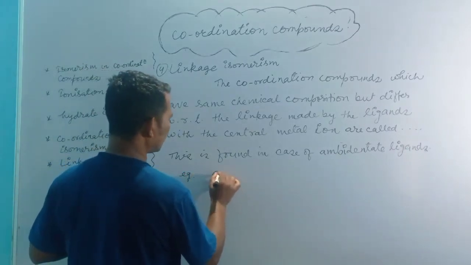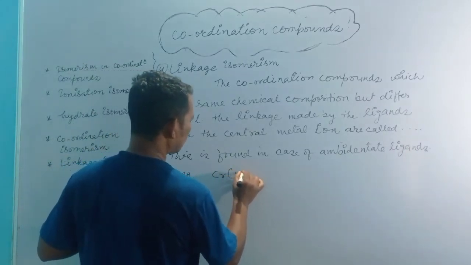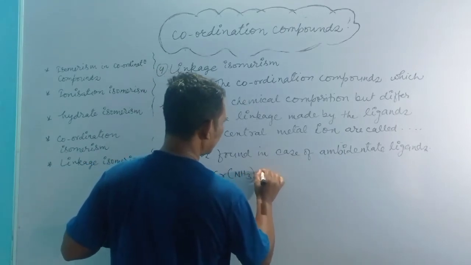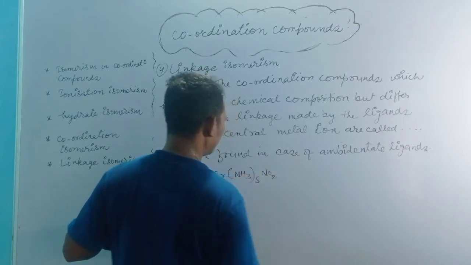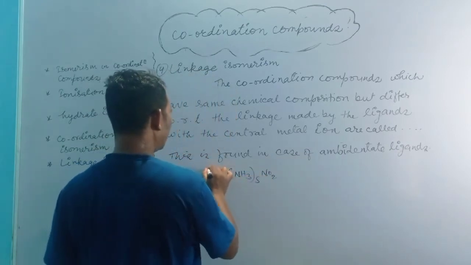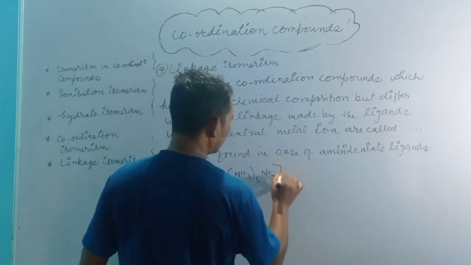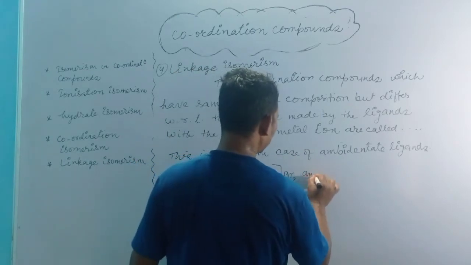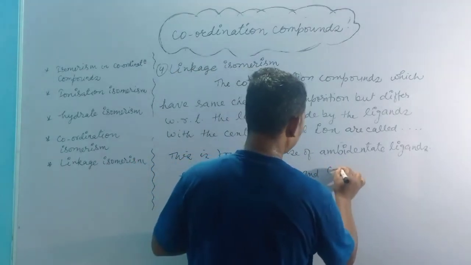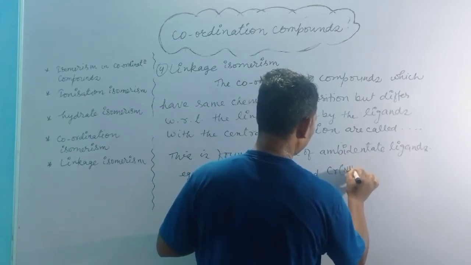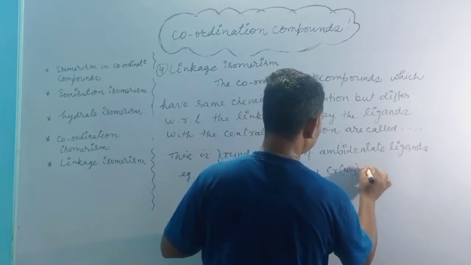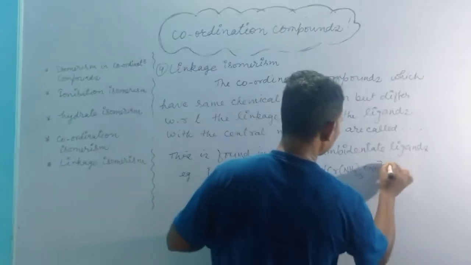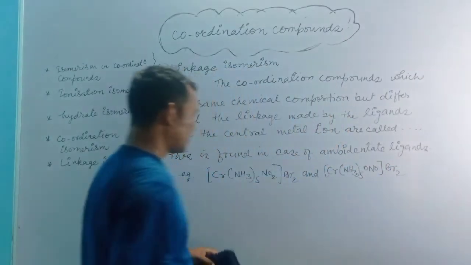Suppose we have Cr(NH3)5(NO2)Br2 and Cr(NH3)5(ONO)Br2.